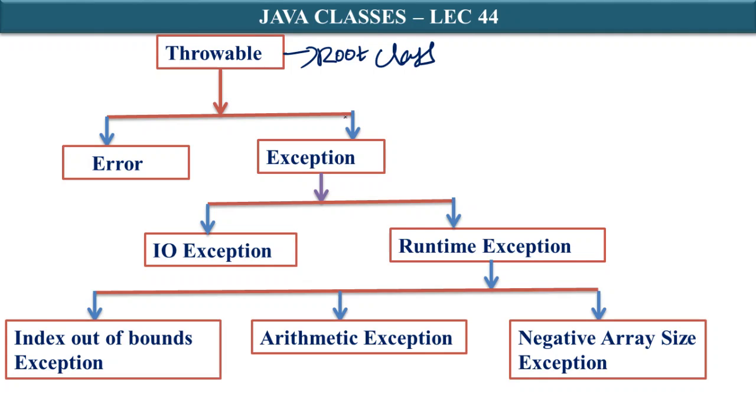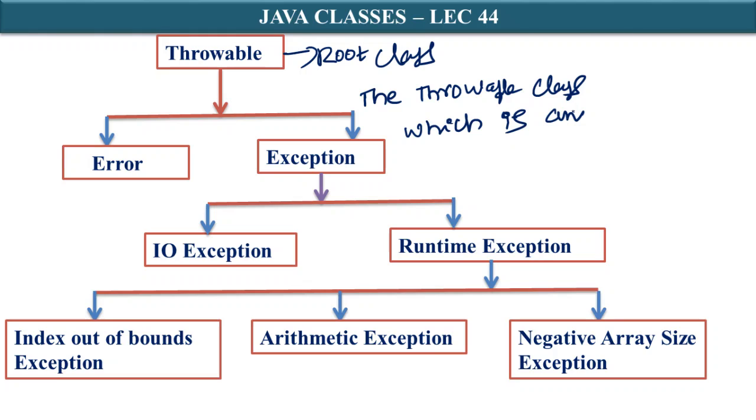Of course, the Throwable class is an immediate subclass of Object.